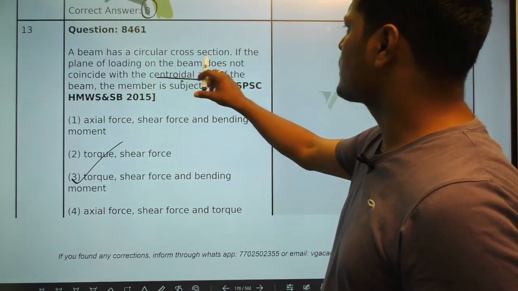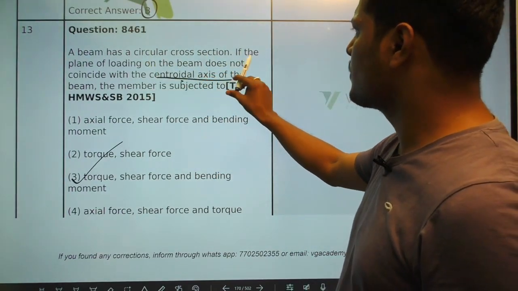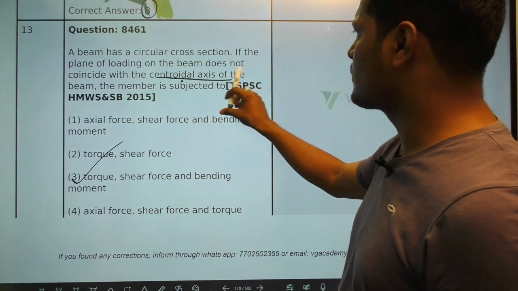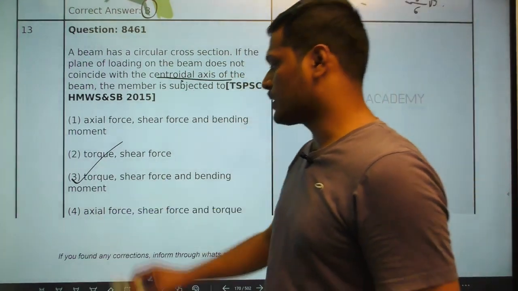A beam has a circular cross section. If the plane of loading of the beam does not coincide with the centroidal axis of the beam, the member is subjected to. Option 3 is the right answer.